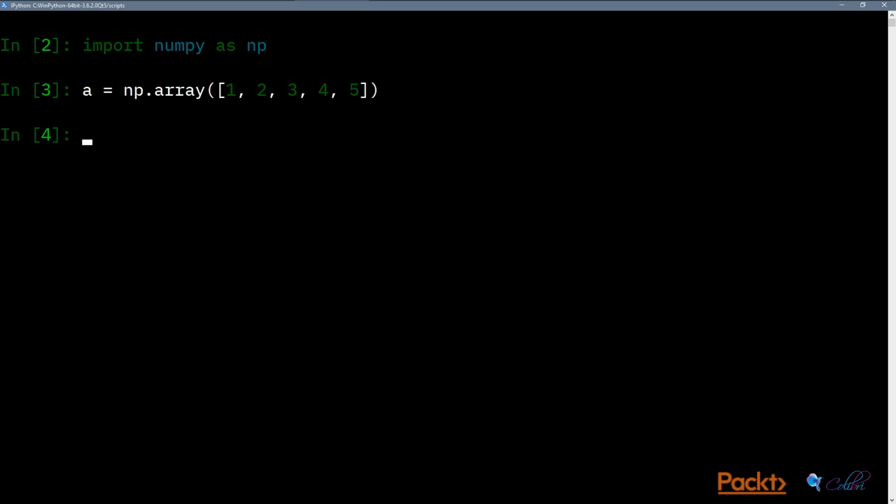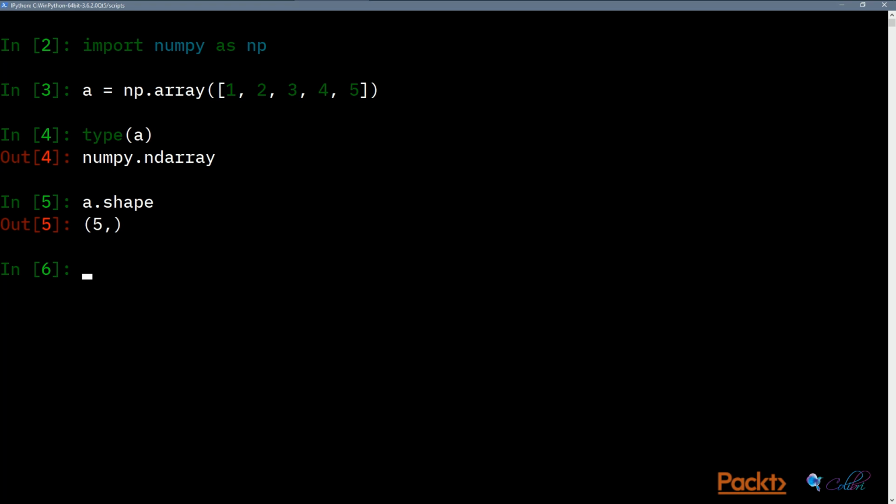And we can do things like type of a, that's an array, and shape, which gives us a tuple of integers which describe the range of the dimensions according to each dimension. Because our array only has one dimension, we only have one number, and this number is 5, representing the length of the array in the first dimension.